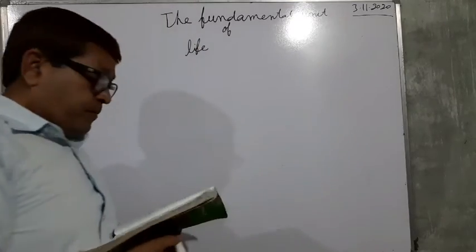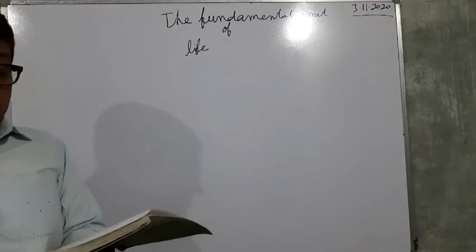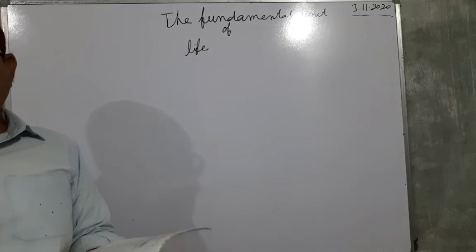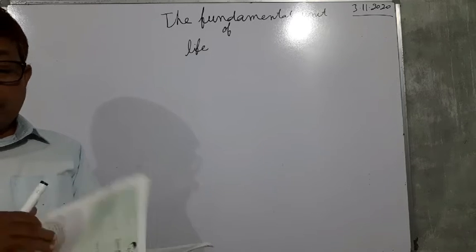In this lesson, we have studied about the plant cell, animal cell, prokaryotic cells, and eukaryotic cell.